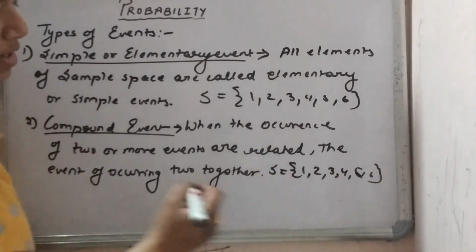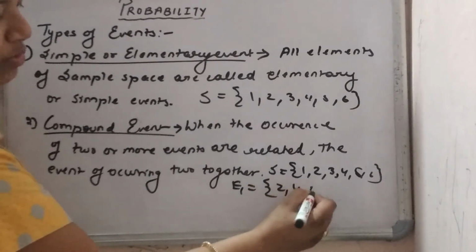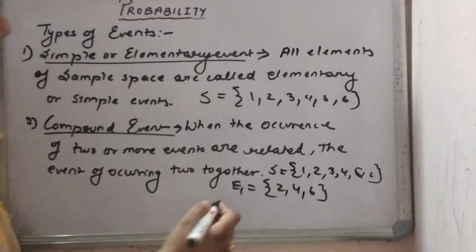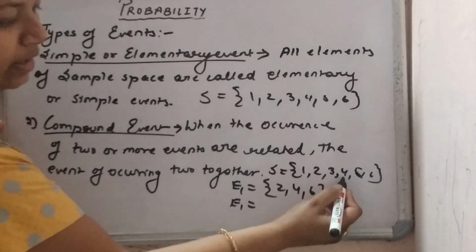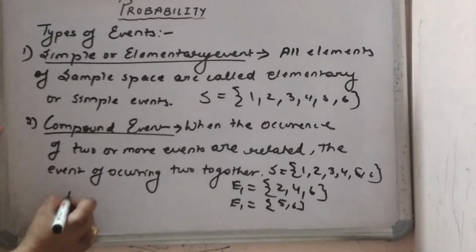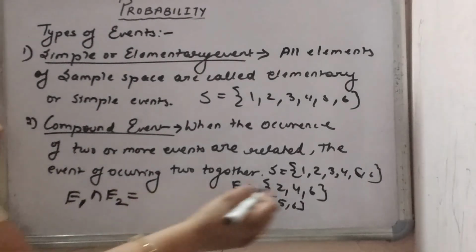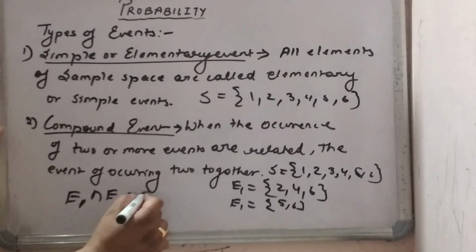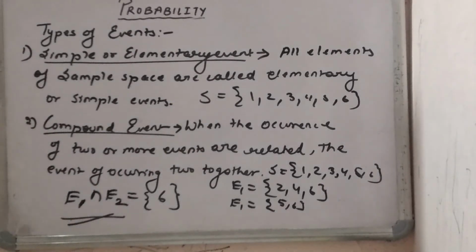Okay, got it? Suppose we take the first event of getting an even number. Even numbers are 2, 4, 6. And the event of getting a value greater than 4. What are the values greater than 4? 5 and 6. So two events are happening together. How will we write it? E1 intersection E2. You know the meaning of intersection. So what is the common element of these two events? The common element is 6. So this is our compound event. Two things happening together is called a compound event.